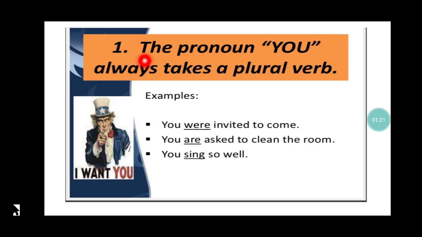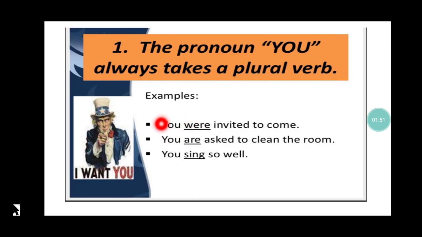Now, the first rule. The pronoun you always takes a plural verb. Example, you were invited to come. You are asked to clean the room. You sing so well. So we need to remember that this pronoun you will always be considered as plural. It is never singular. And since this is considered plural, the verb that follows will always be plural.